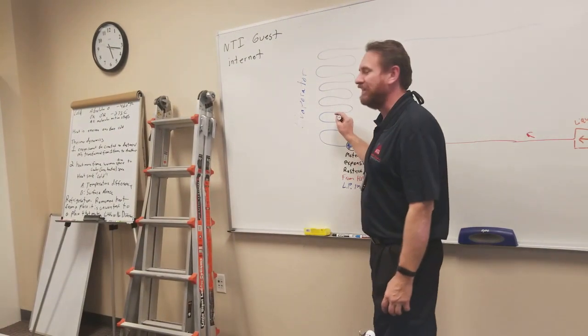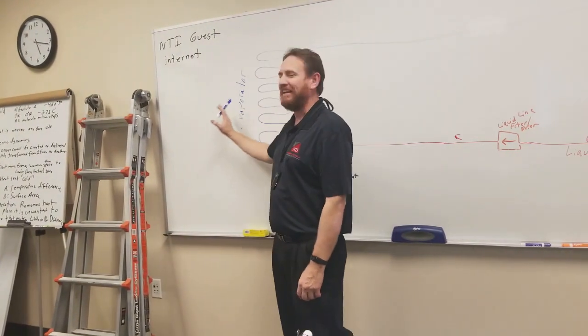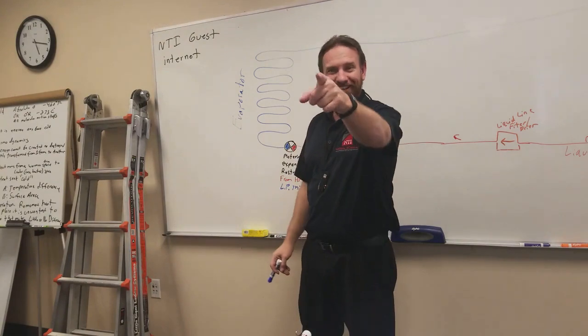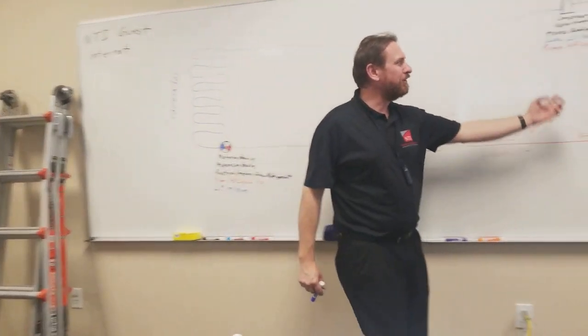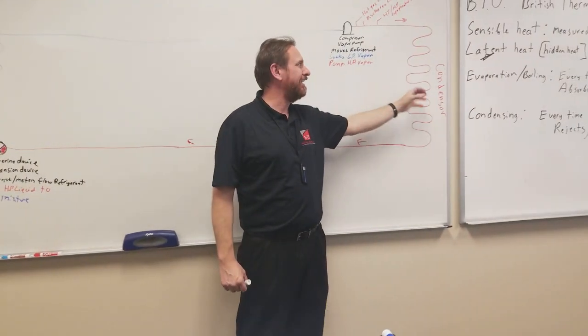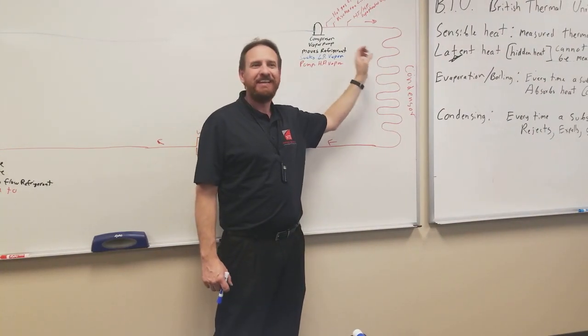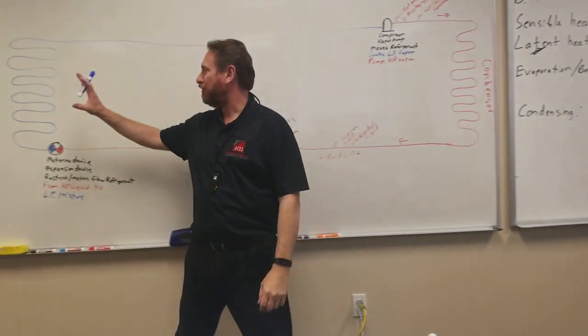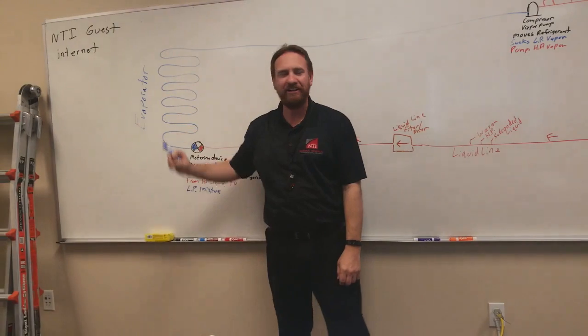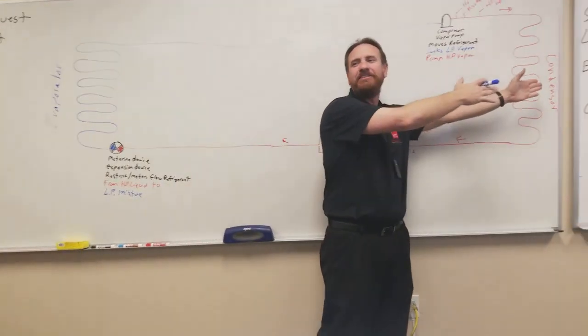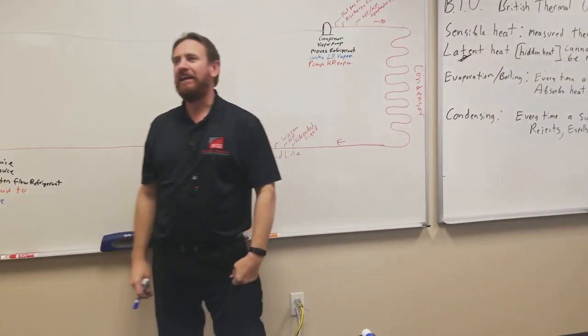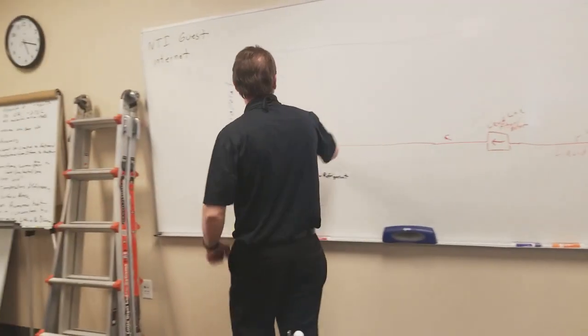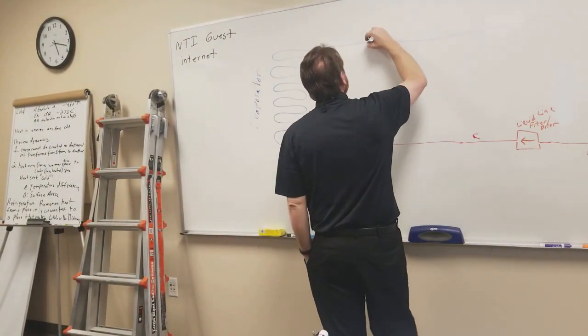The refrigerant here is absorbing heat, but the effect it has on the air is what? Cooling effect. Over here, we're rejecting heat out of the refrigerant. What effect does it have on the air? It's a heating effect, yes. So we're taking the heat out of the air here, and I'm dumping heat into the air here. Air-to-air heat exchange. Good.